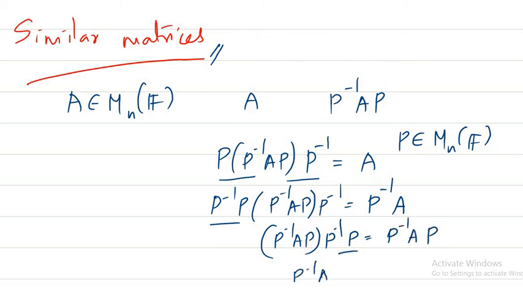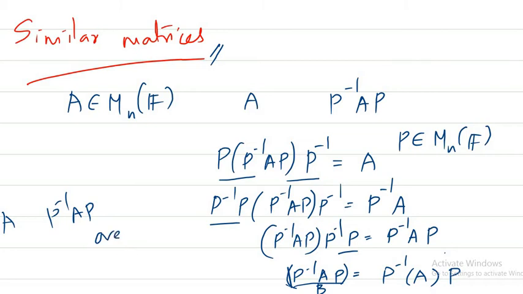So you get P inverse AP, which is the matrix we started with, equal to P inverse, a matrix, into P. Think of it like this: this is your P inverse AP, and this full thing is your B matrix. So we have shown that A and B, that is A and P inverse AP, are similar.